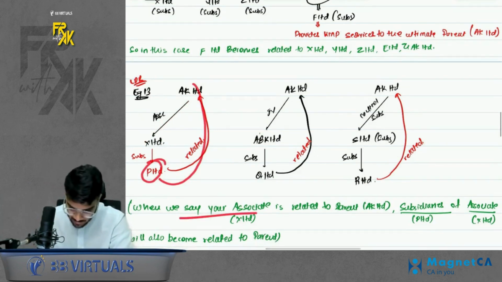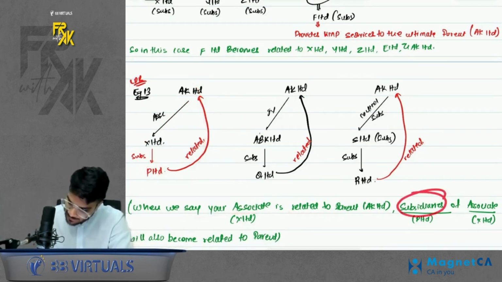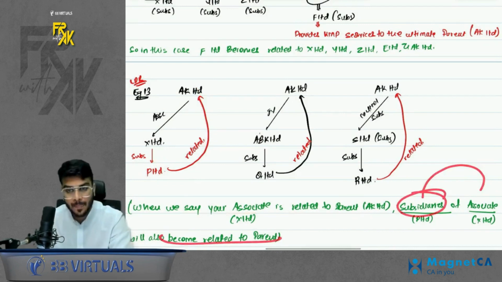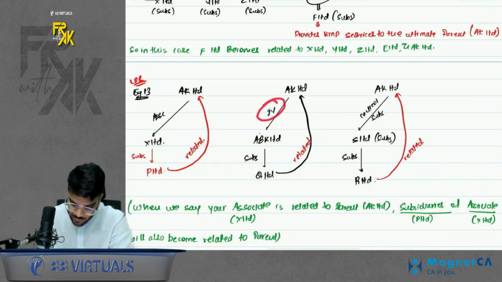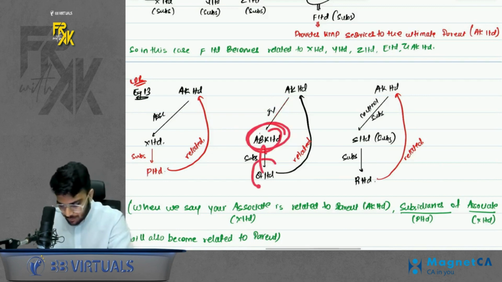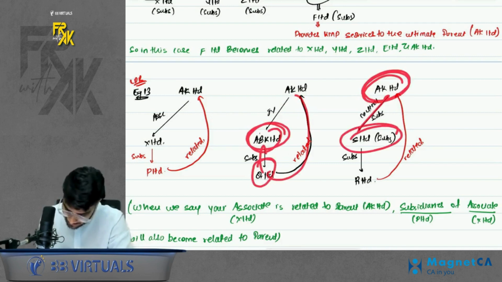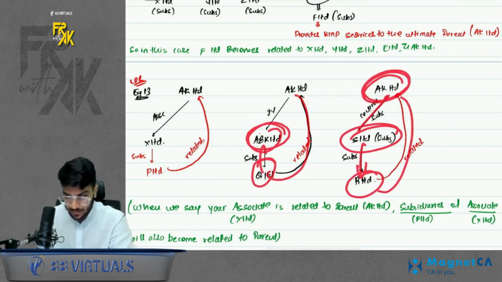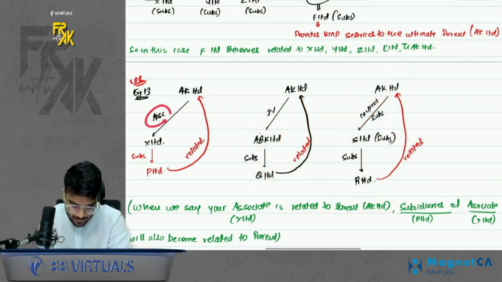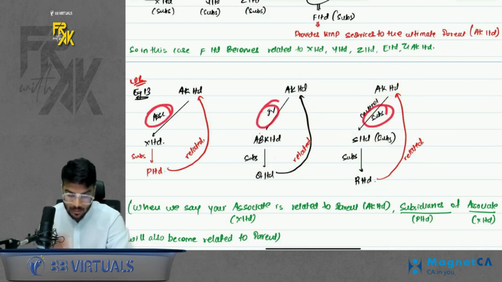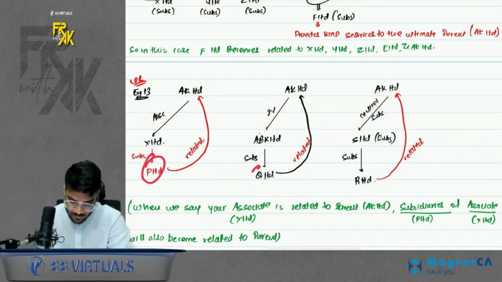Same is the case with joint venture. If you are related to a joint venture and that joint venture has any subsidiary, that will also be related to the parent. Same, if you have a subsidiary and that subsidiary also has one subsidiary, this will also be related. So the word associate, the word joint venture, the word subsidiary also includes their subsidiaries.